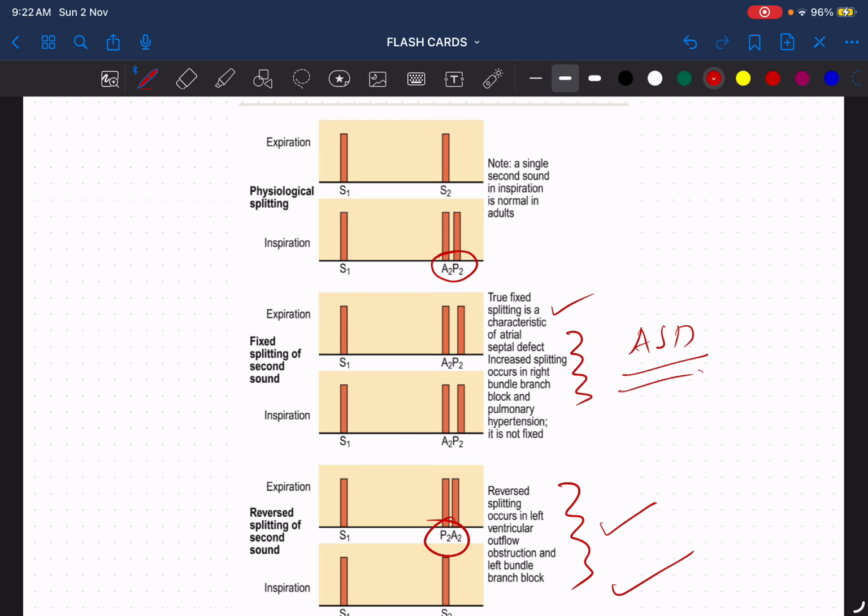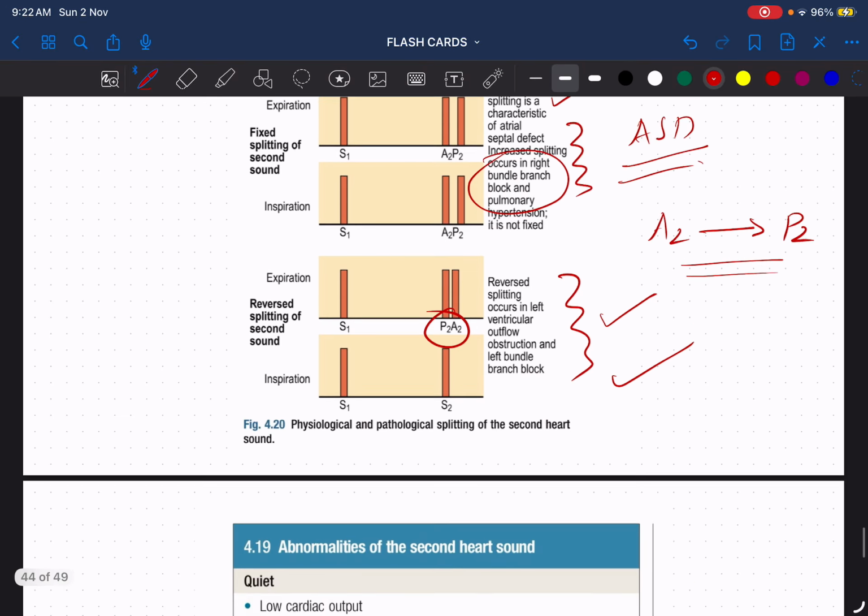And increased splitting, that is, when the duration between A2 and P2 is high, is called increased splitting of the second heart sound. It occurs in case of right bundle branch block and pulmonary hypertension. Remember, reversed splitting occurs in case of left bundle branch block. See, there are lots of causes for fixed splitting, reversed splitting, increased splitting and everything. But the one or two examples given in Macleod, those are the most common ones, and I strongly advise that is more than enough.